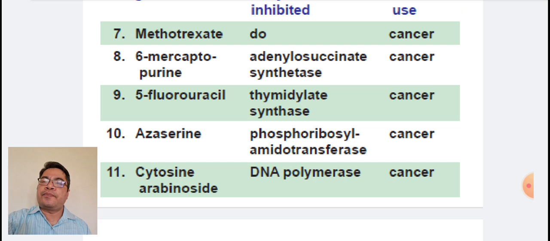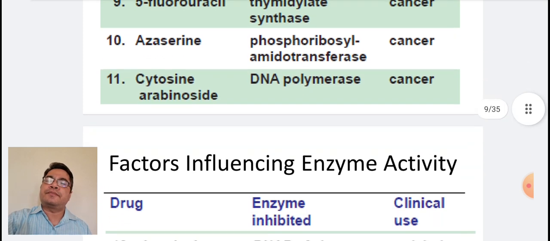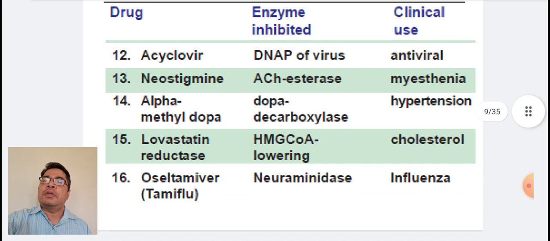Cytosine arabinoside is a DNA polymerase inhibitor and is an anti-cancer agent. Acyclovir is a DNA polymerase enzyme inhibitor and it is an antiviral agent. Neostigmine is an inhibitor of acetylcholine esterase and it is an anti-myasthenic agent.